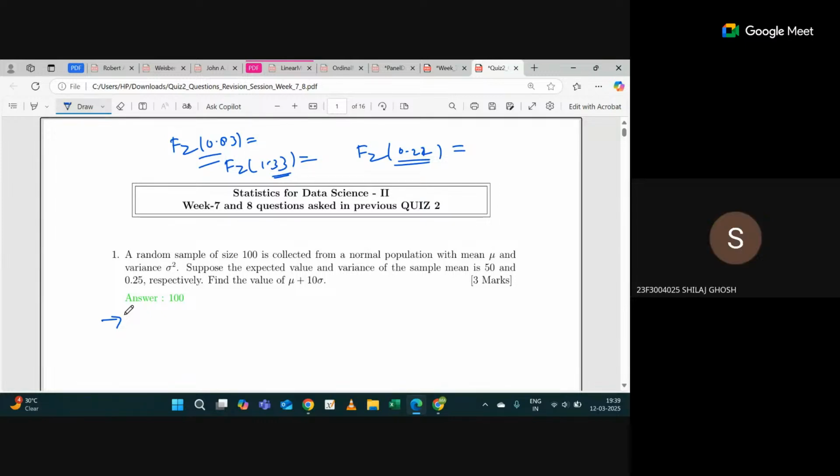Are you getting the answer? Okay, let's try to solve this.